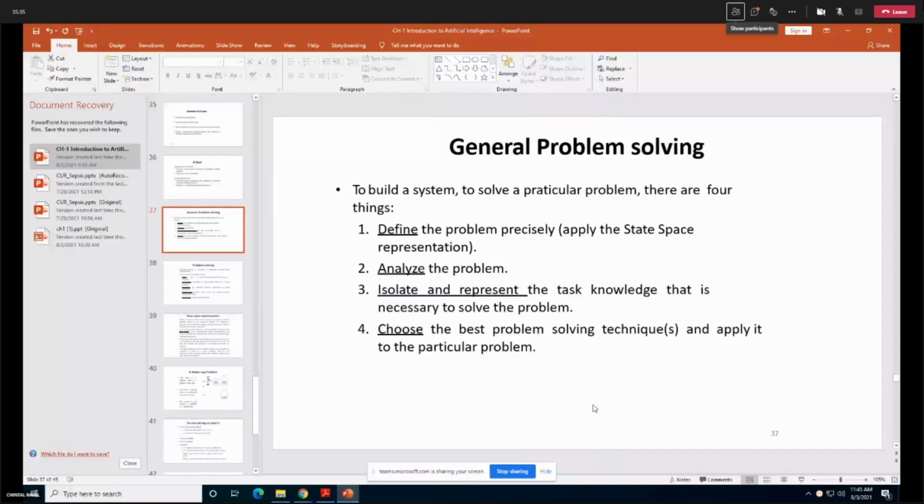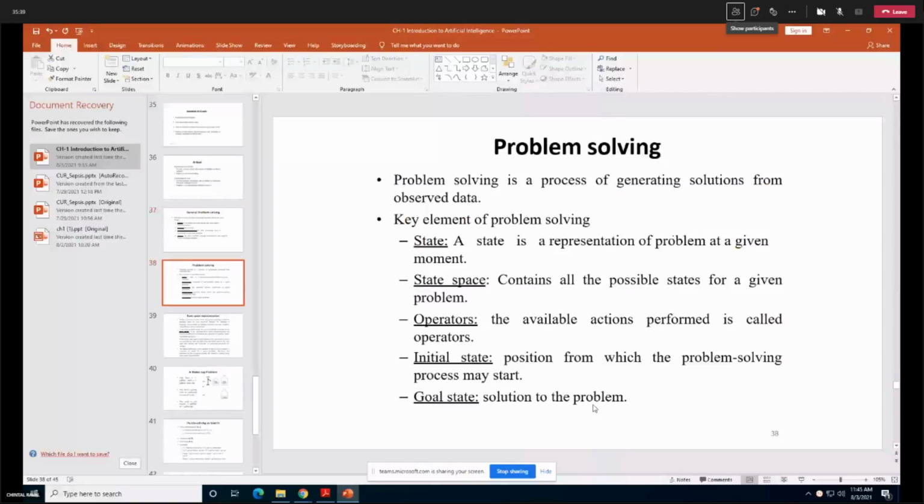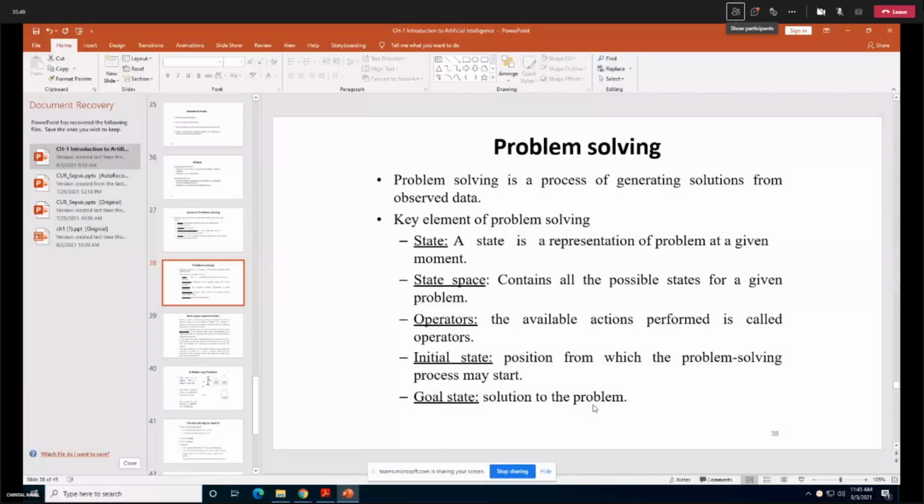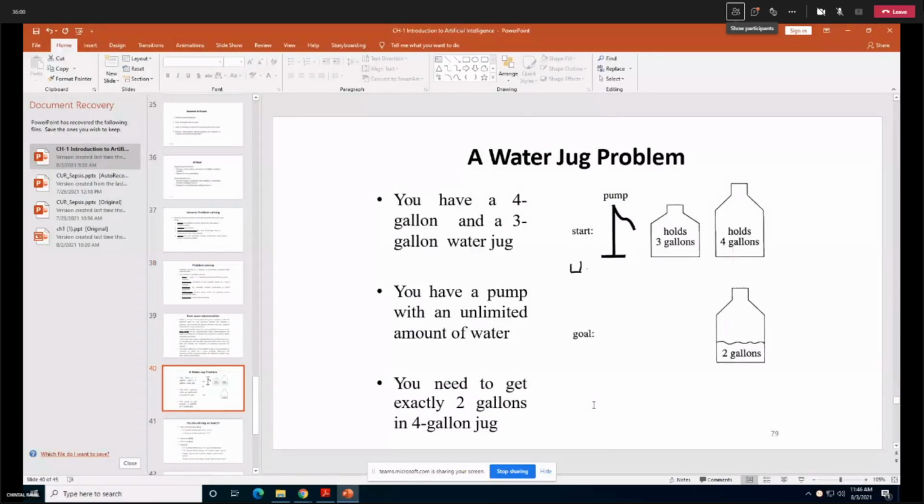Okay, let's go through definitions for this one. Problem solving is a process of generating solutions from the observed data. So our observed data is a chess game and we have to generate solutions for it. Now, a few definitions or key elements of problem solving are there. Later on, in the extra lecture this week, I will make you solve the water jug problem using state space representation. So do concentrate on the definitions.